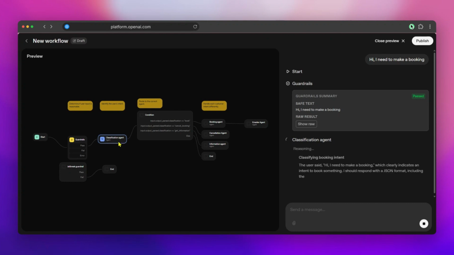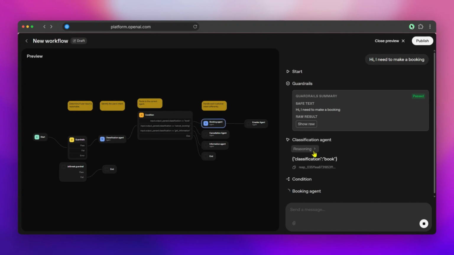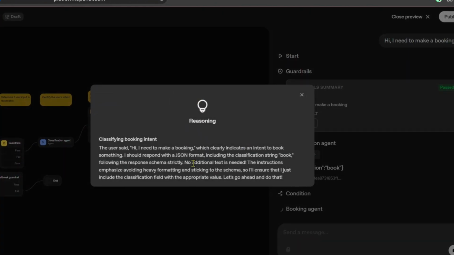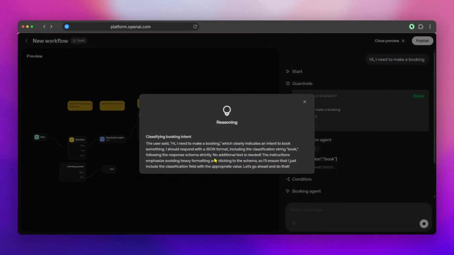So this is now using GPT-5, right? And this is also using GPT-5. So I can actually see the reasoning. As you can see, this is how the model is thinking. And if it is thinking something wrong, then you can remove that thing from the instructions or from the input or output.